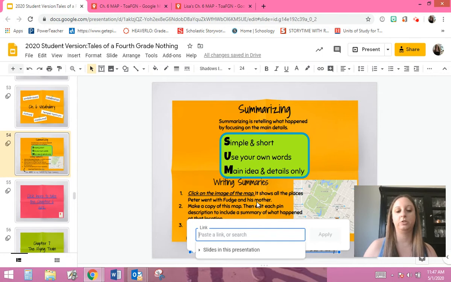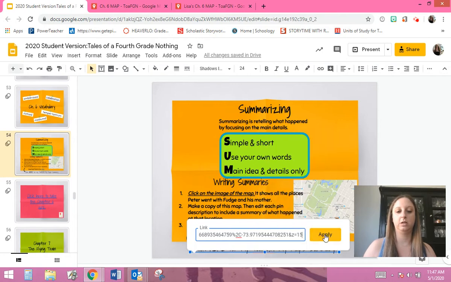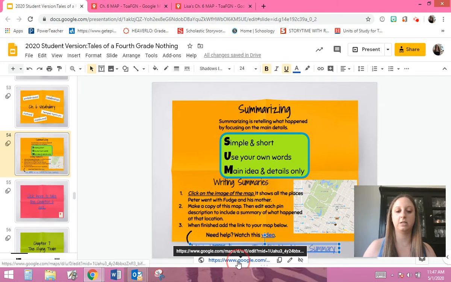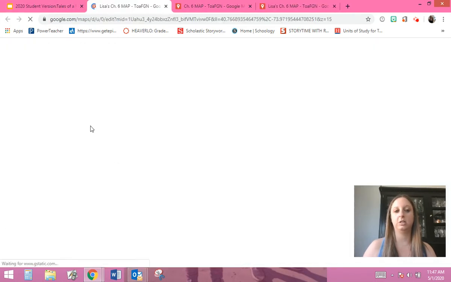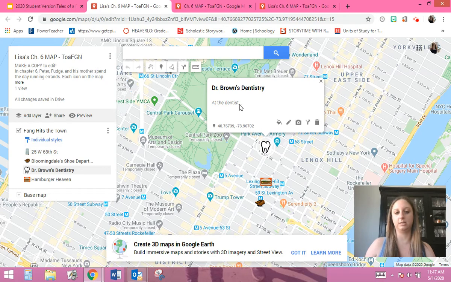To do that, all you need to do is paste and hit apply, and it looks like nothing happened. But if I go out of it and click on it, it's now turned into a link, and it's the link to the one that I made, because it has my changes in there. See how it says Lisa's Chapter 6 map? That's how you're going to get your work in there.